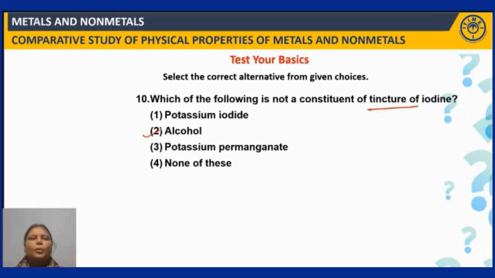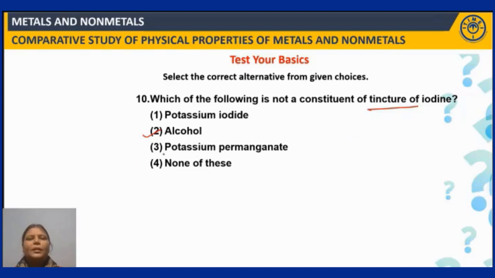So, for sure, alcohol should be there. And tincture of iodine, here iodine is there. So, along with the elemental iodine, the sodium or potassium salt of iodine will also be there in it. Tincture of iodine is prepared by adding elemental iodine along with the sodium or potassium salt of iodine into the mixture of alcohol and water. So it contains elemental iodine, sodium or potassium salt of the iodine, alcohol and water.